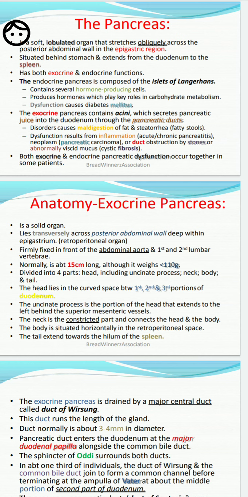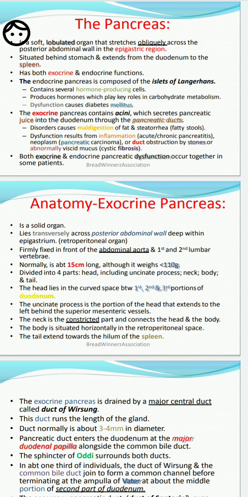And as I already told, it is divided into 4 parts: head, neck, body and tail. So the head lies in a curved place between the first, second and third portions of the duodenum, and the uncinate process is a portion of the head that extends to the left, behind the superior mesenteric vessels.